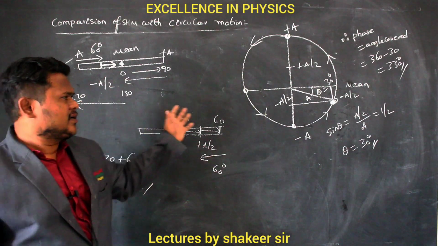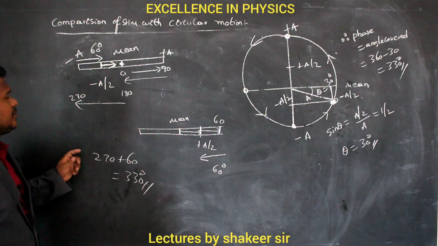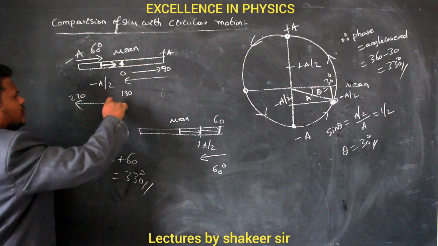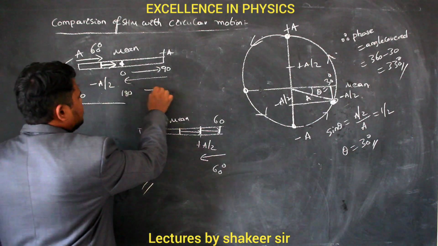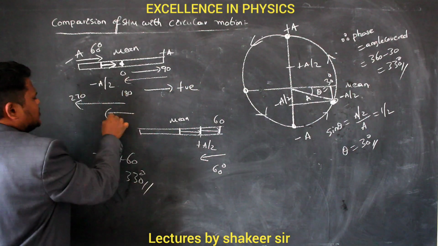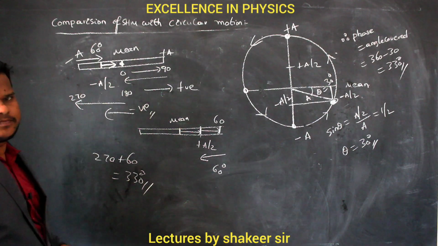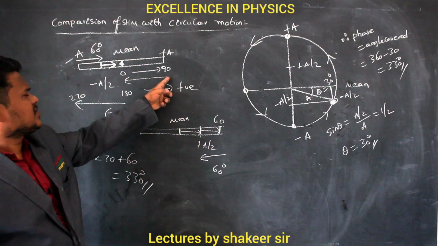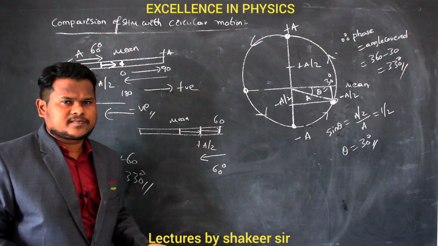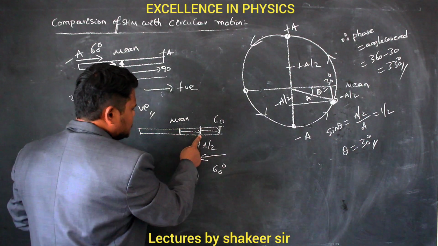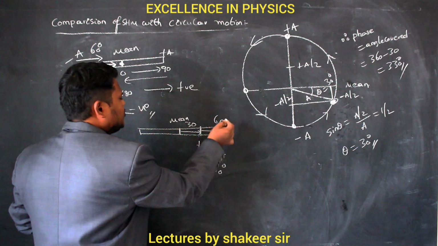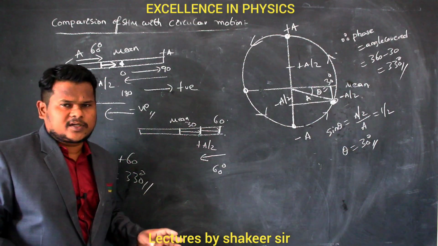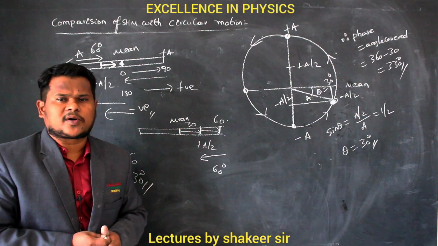In this method, very easily we can calculate the values by comparing simple harmonic motion with circular motion. The point is very simple. Always we consider the particle to be starting from the mean position. In this direction we take the positive direction, and the opposite direction we always take to be negative. From the mean position, if it reaches one extreme position, it has covered 90 degrees. From the extreme position to the mean position, another 90 degrees. From the mean position to a distance of a by 2, 30 degrees. From a by 2 to a, 60 degrees. If you remember these concepts, very easily we can compare simple harmonic motion with circular motion and do the problems.